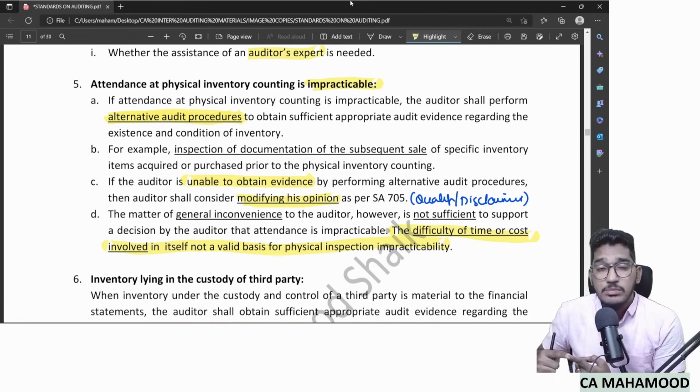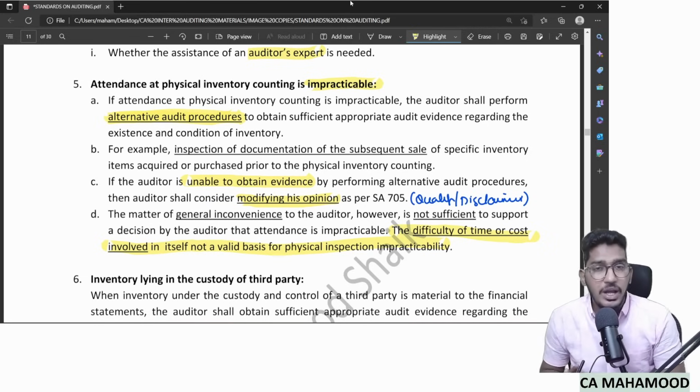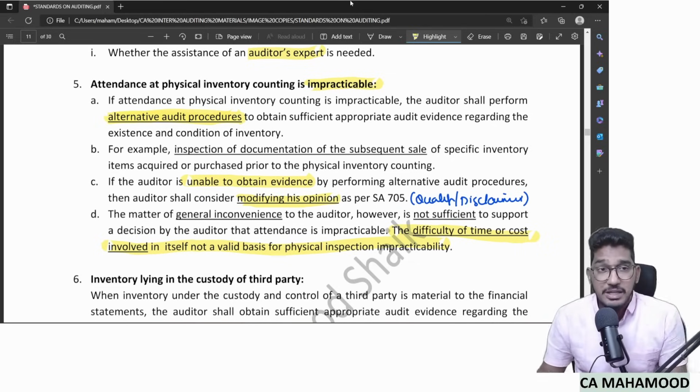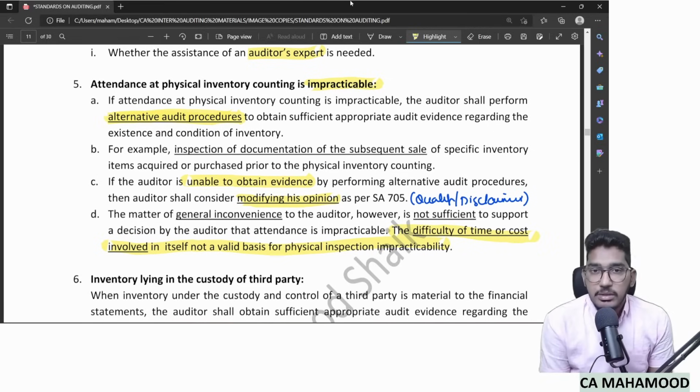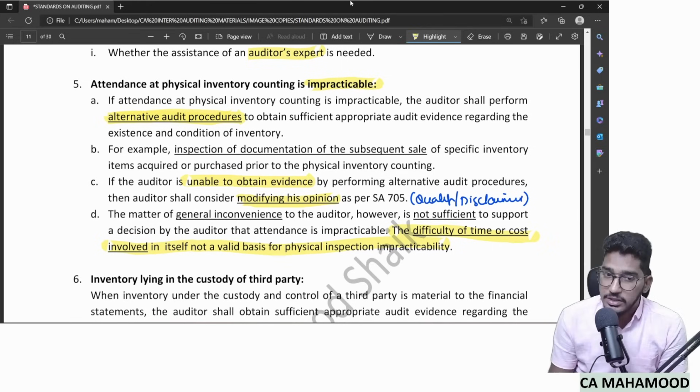When I say impracticability, that should have happened because of circumstances beyond the control of the auditor, which the auditor can't control, like natural calamities, riots, etc. So that's what this sentence is. Sometimes they might ask you true or false statements. It will be like, the difficulty of time or cost involved is in itself a valid basis for impracticability. Do you agree? No, it is not in itself a valid basis for impracticability.